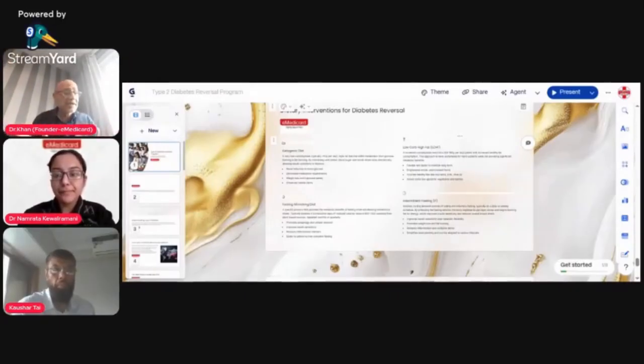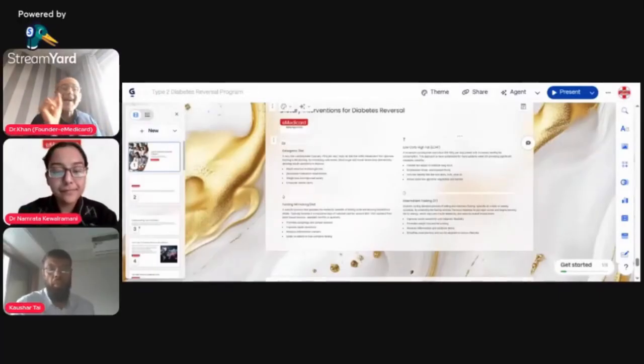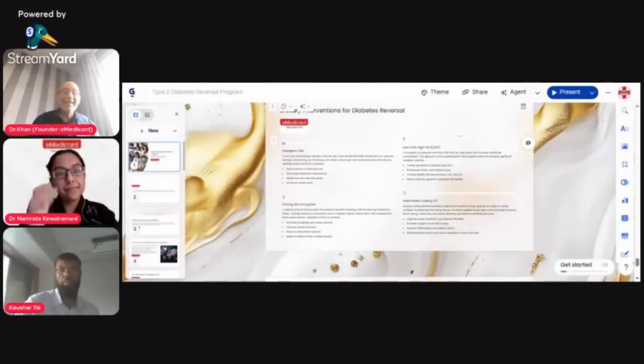And we're getting wonderful results at our platform. So anybody who's looking to reverse type 2 diabetes, the medication is not the answer. That's what I want to say. Medication is not the answer. The answer lies in your diet. The answer lies in your kitchen. The answer lies in your table, what you're eating, right?